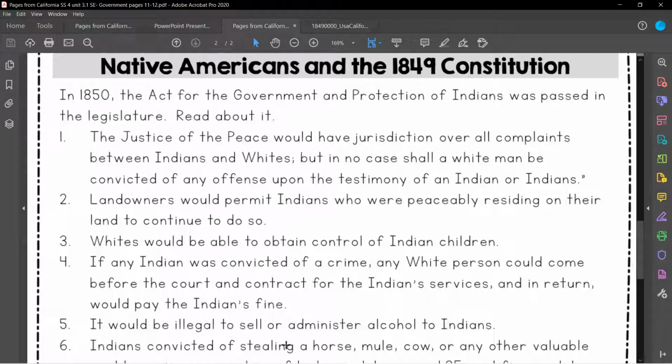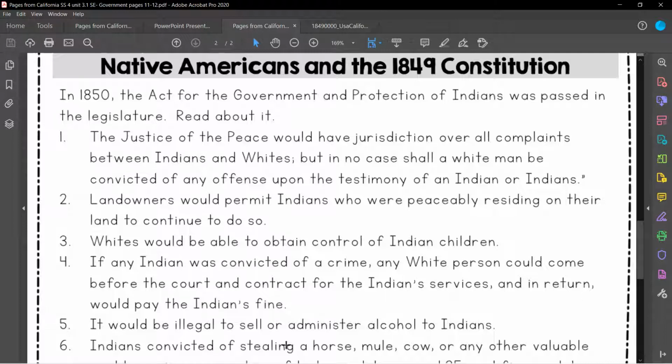Number 2, landowners would permit Indians who were peaceably residing on their land to continue to do so. This one is just ridiculous. Now it's saying landowners, where they're talking about white people, would allow Native Americans who were peacefully living on that white person's land to stay there. That white person moved into the Native Americans' land in the first place. So you can see how this is a little bit problematic.